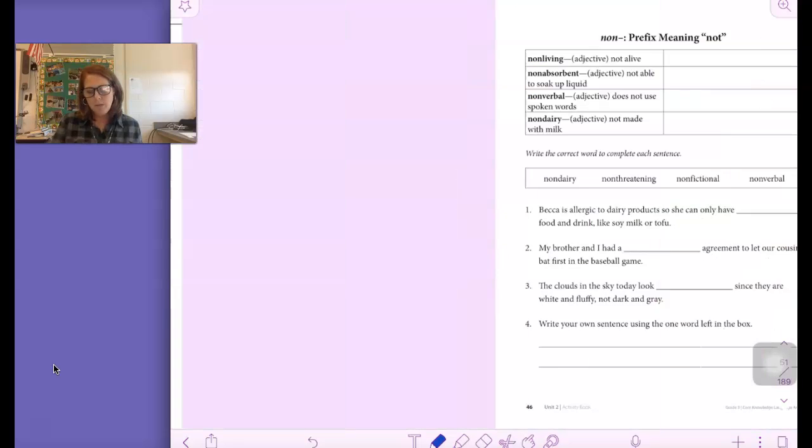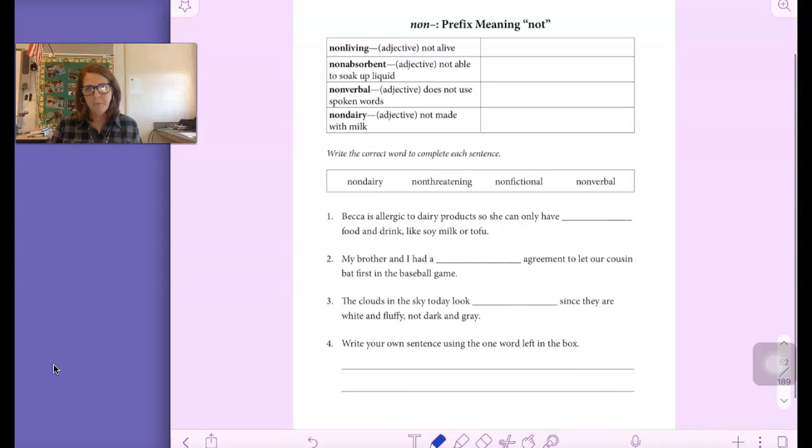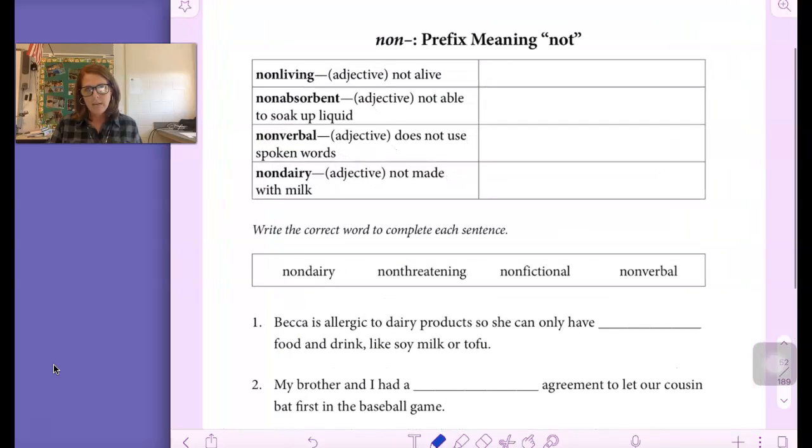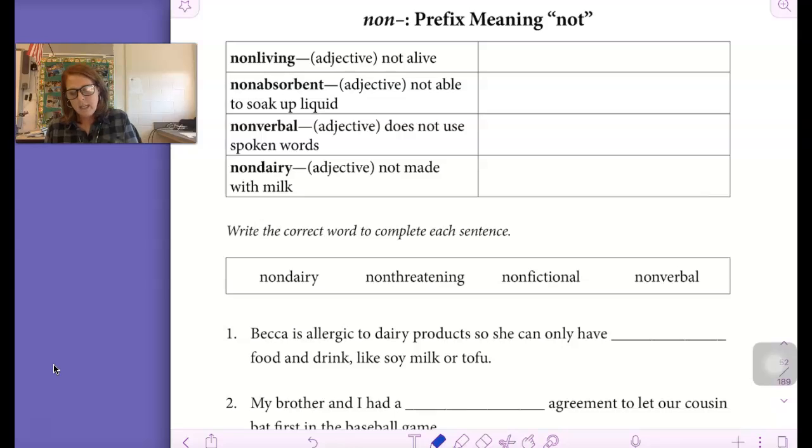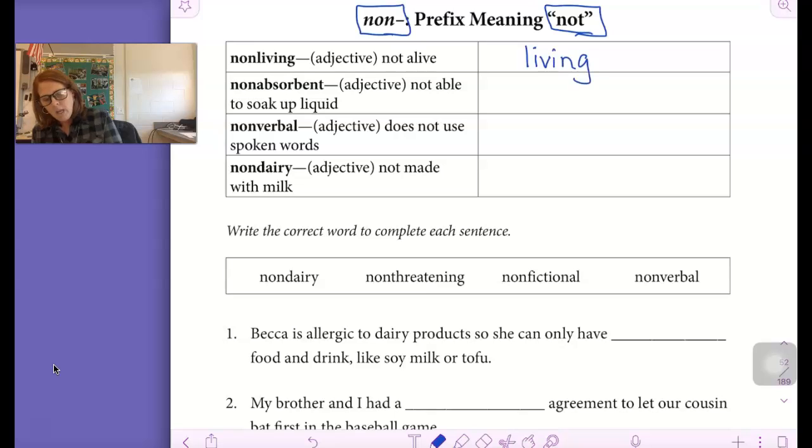Let's go to the back of page 4.4. Same idea, except this prefix is non, and it also means not. So un and non at the beginning of a root word change the meaning to mean not. So our root word for non-living is living. Go ahead and see if you can figure out the root words for the other words that we have here. Non-absorbent, non-verbal, non-dairy.